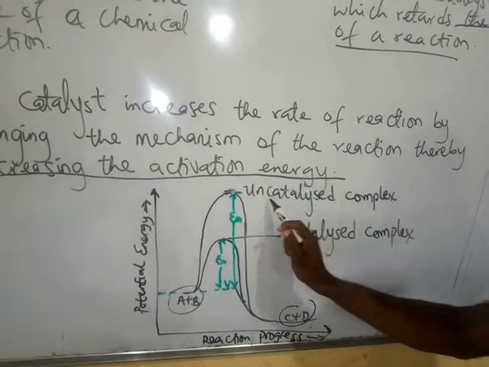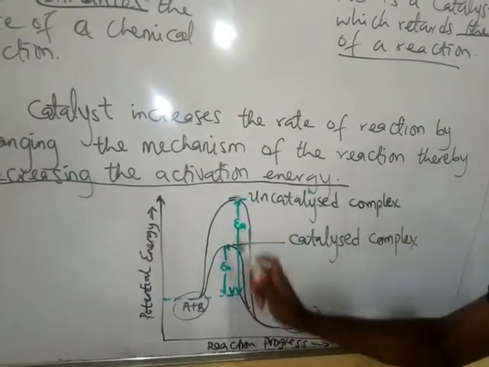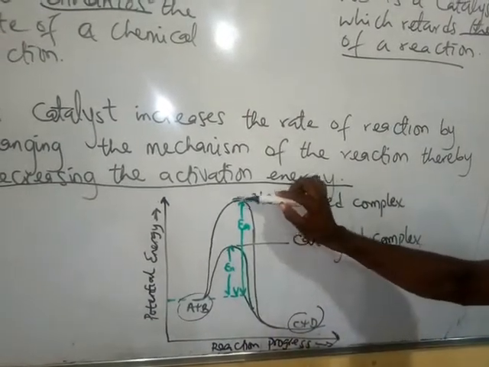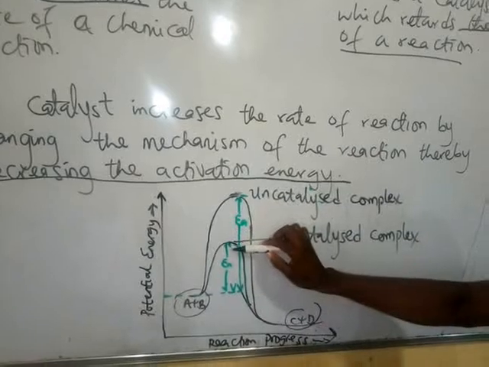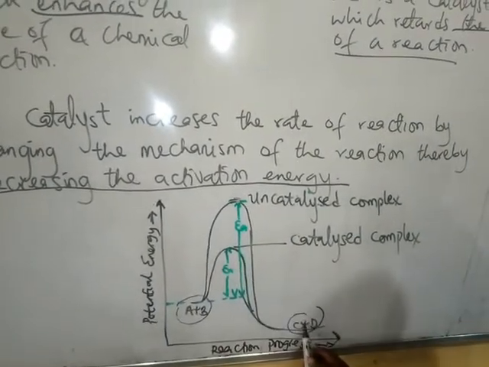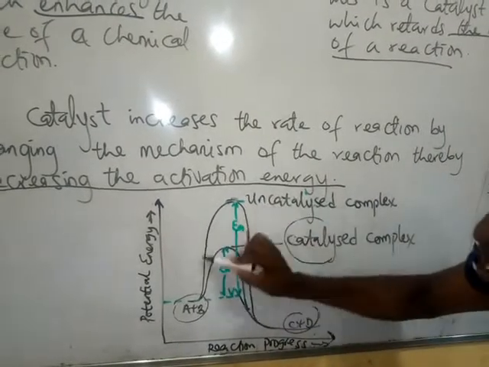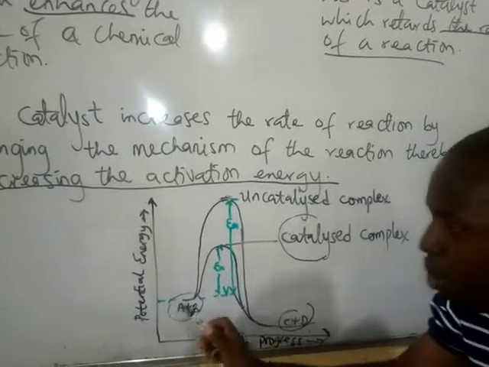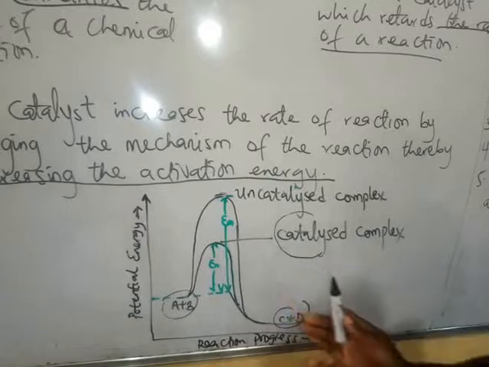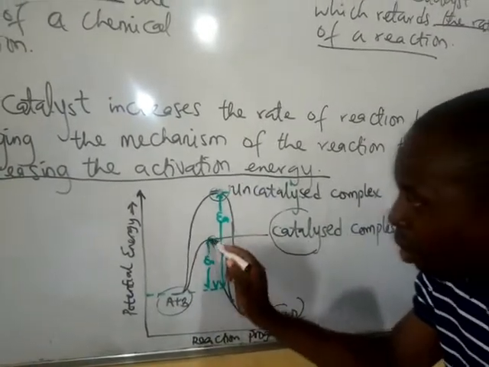Now, you can see here for the uncatalyzed reaction, this is the activation energy or activated complex. As you can see, the uncatalyzed complex, while here contains what? The catalyzed complex. Each of them has a different activation energy. This barrier has been lowered so that this reactant you are seeing here can be converted to product. You see, the catalyzed reaction helps to create another reaction pathway, but the reaction mechanism, look at it here. Another reaction mechanism has been changed from where it used to be to this other one here.